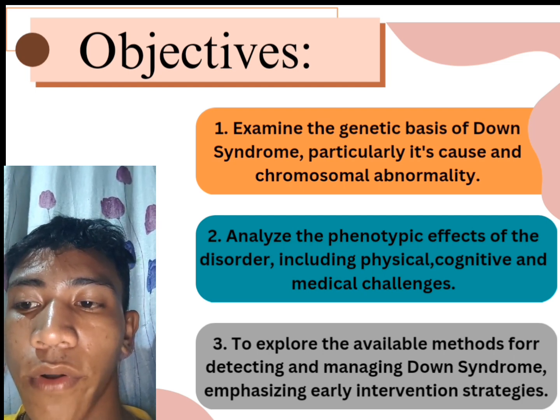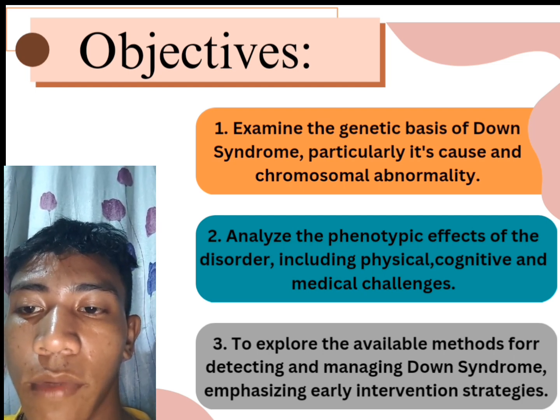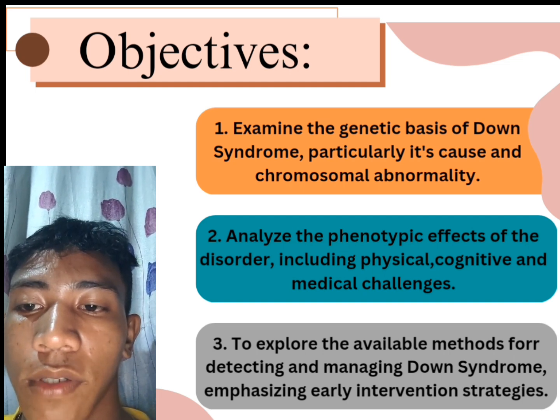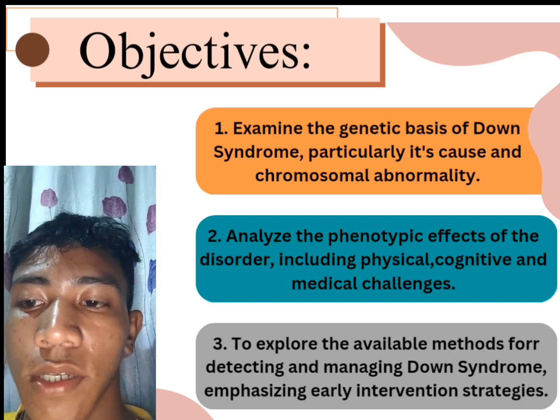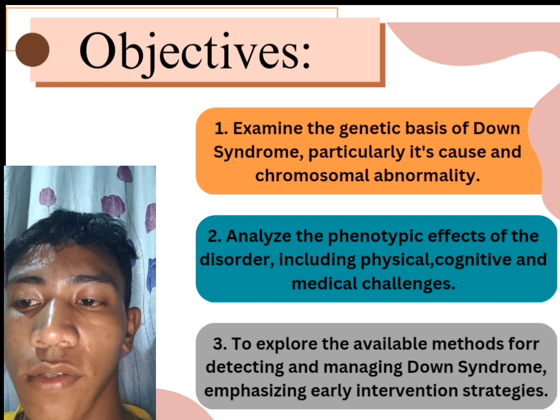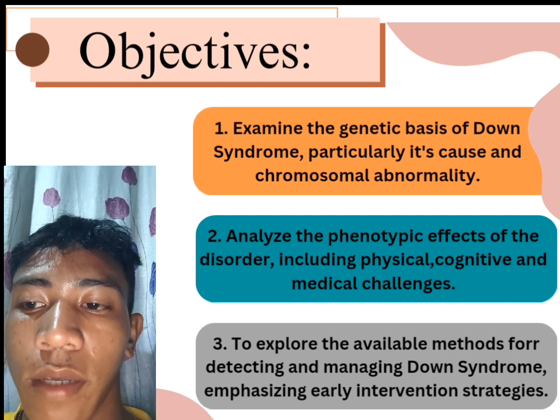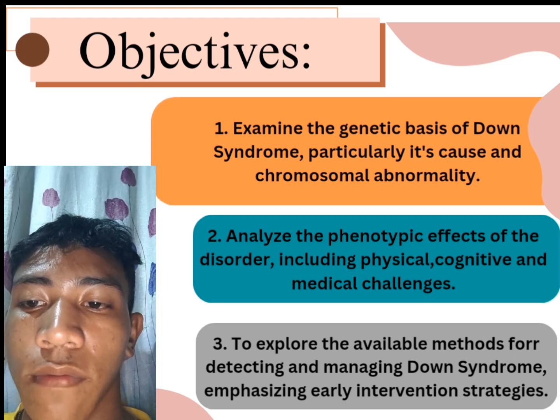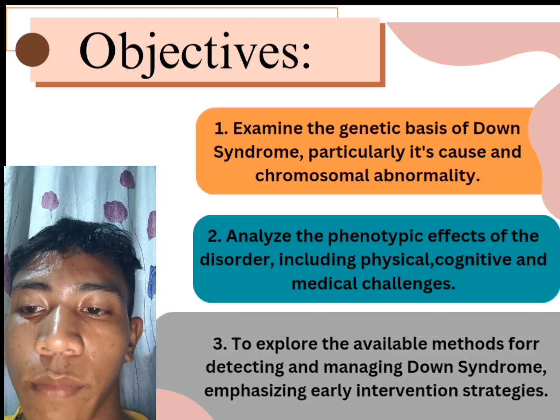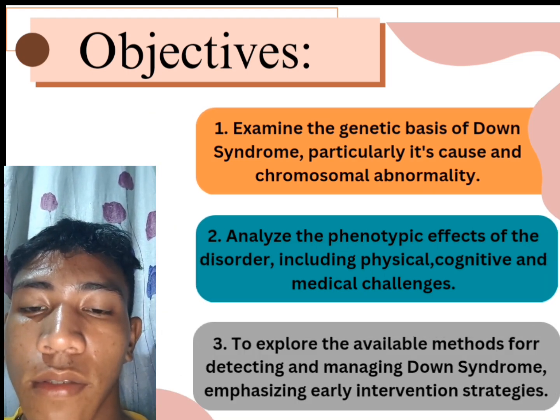And the last is to explore the available methods for detecting and managing Down syndrome, emphasizing early intervention strategies. By achieving these objectives, we aim to highlight the importance of genetic research and support programs for individuals with genetic disorders.